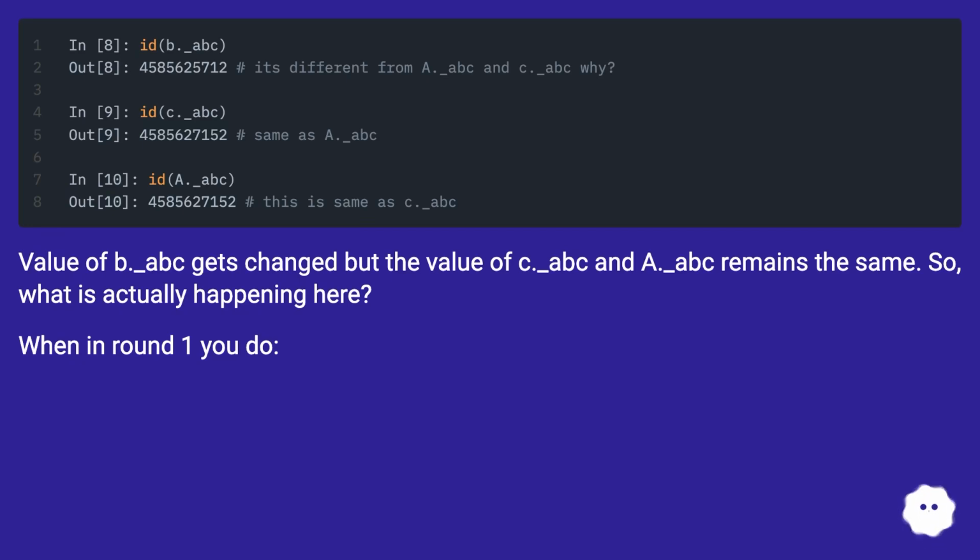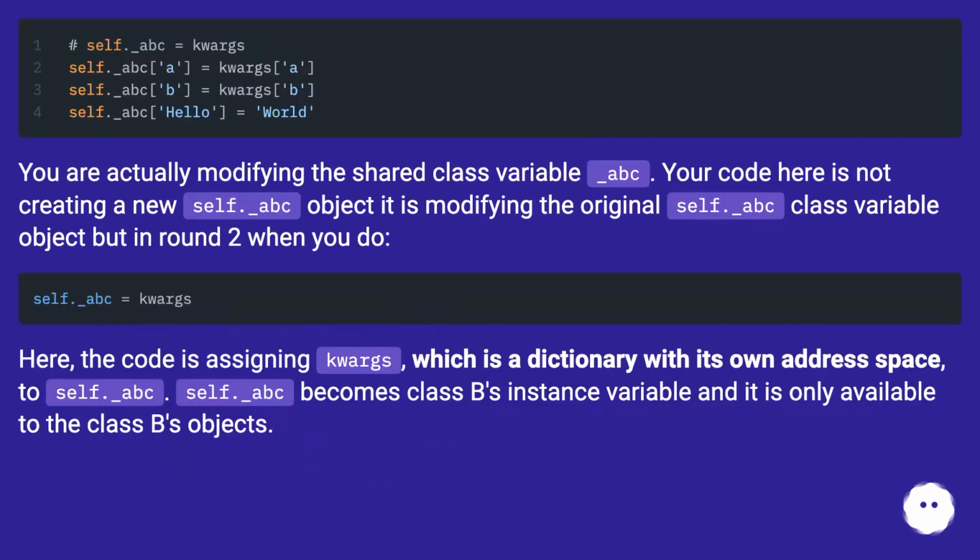So, what is actually happening here? When in round 1 you do this, you are actually modifying the shared class variable _abc. Your code here is not creating a new self._abc object, it is modifying the original _abc class variable object. But in round 2, when you do this.